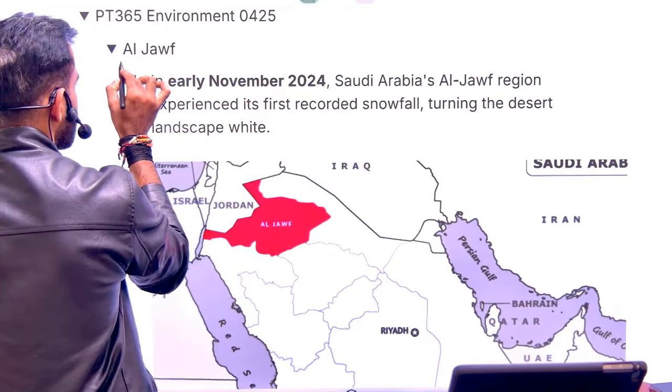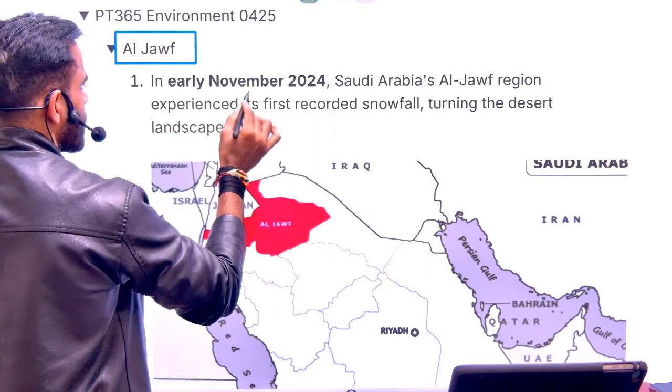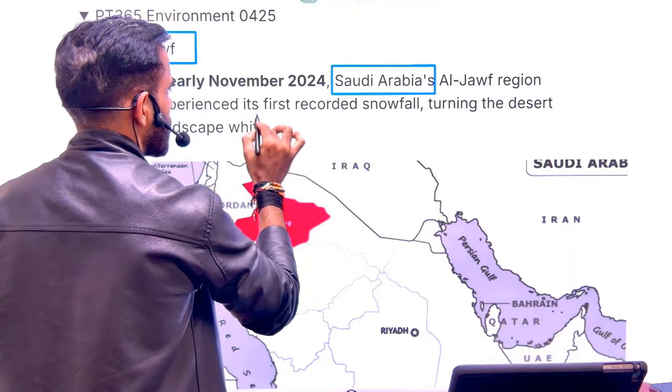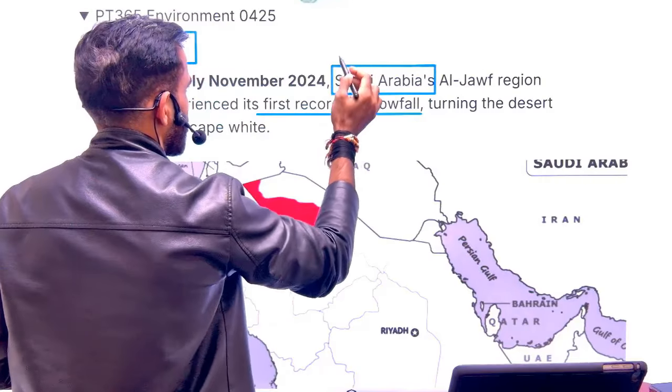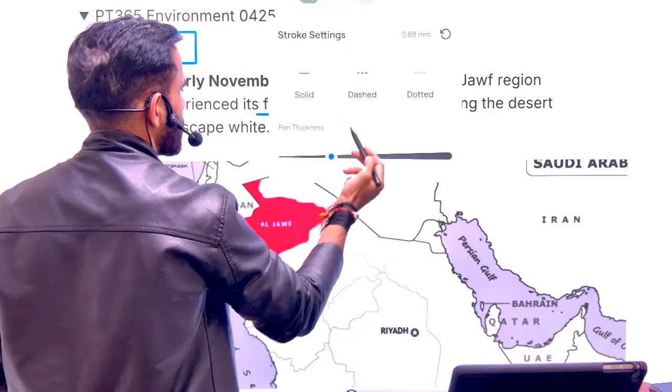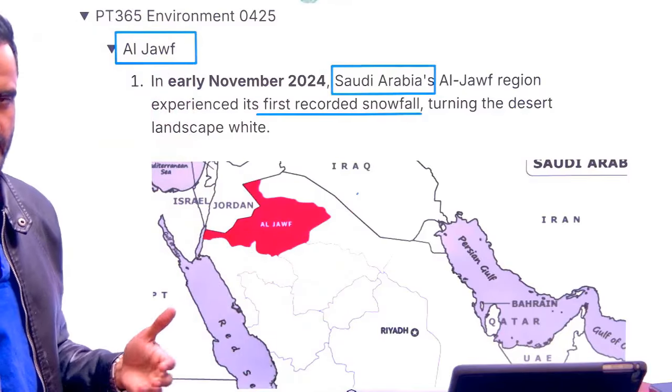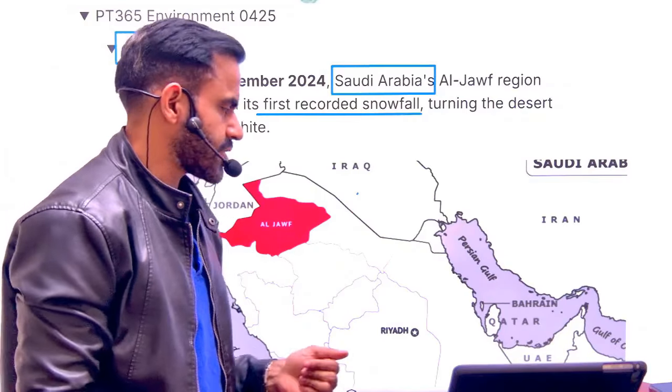First is related to this Al Jaf region. This is a region in Saudi Arabia. Why was it in news? Because of the snowfall. It recorded snowfall. In a very simple sense, why is it such a unique thing that it became news? Because that's a desert area, and in that there was a snowfall.